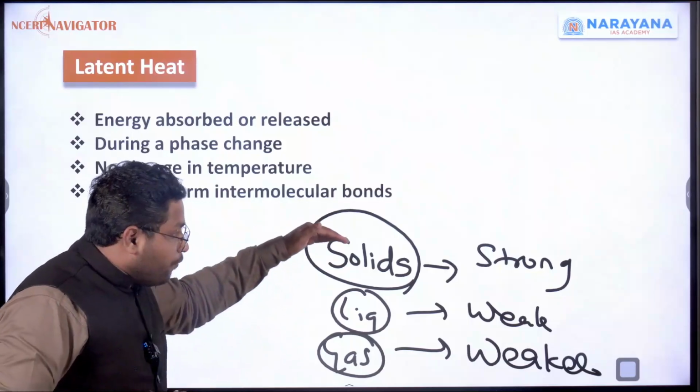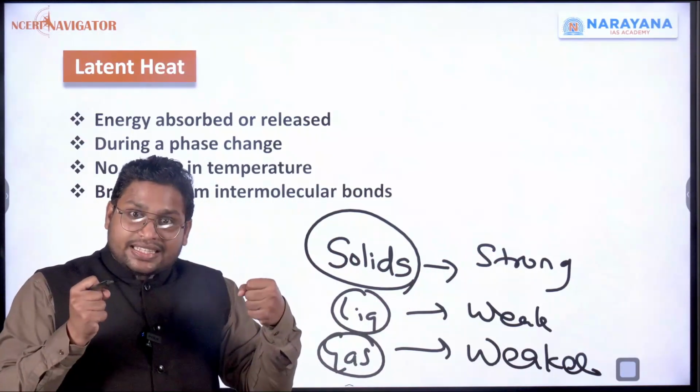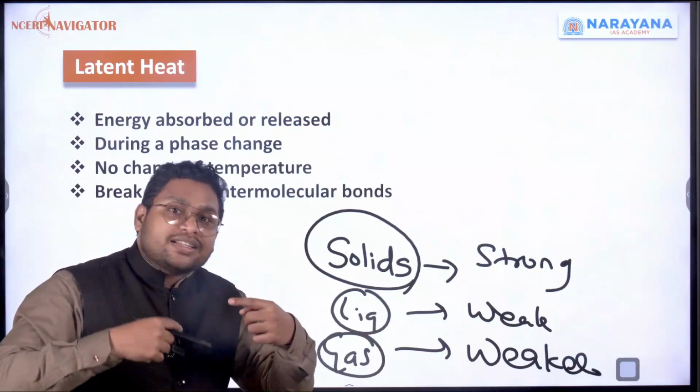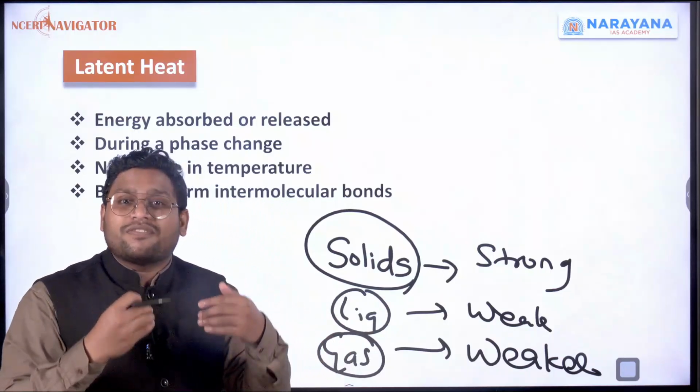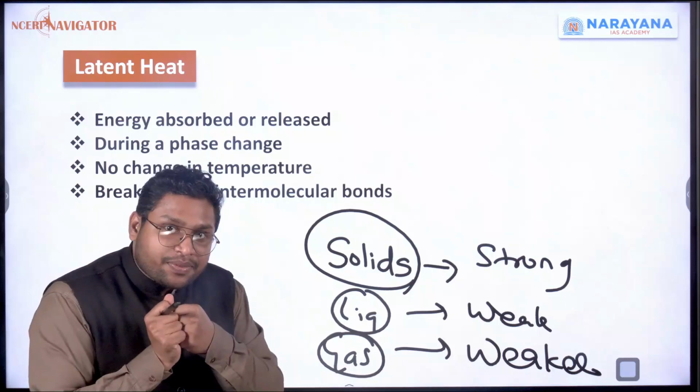Now when you are increasing temperature, the particles inside have a very strong bond. Slowly, the particles have started moving faster. Earlier they were moving slow, now they are moving faster. But that strong bond is still there.